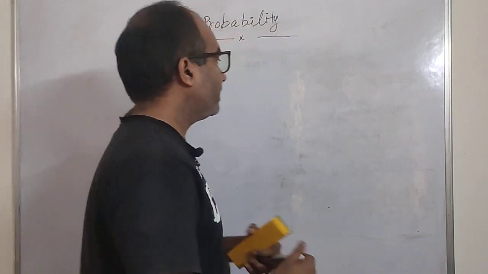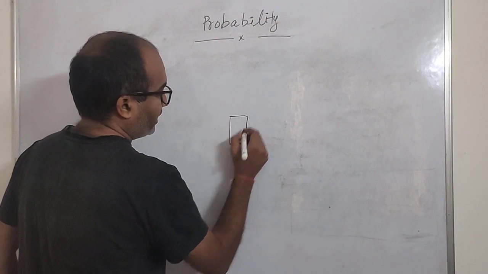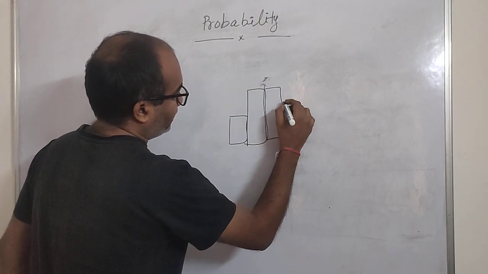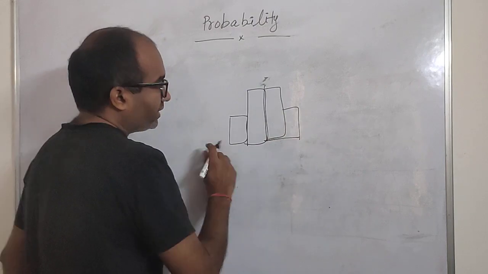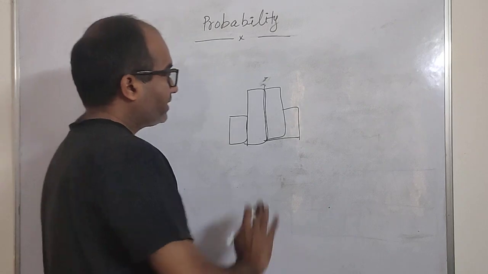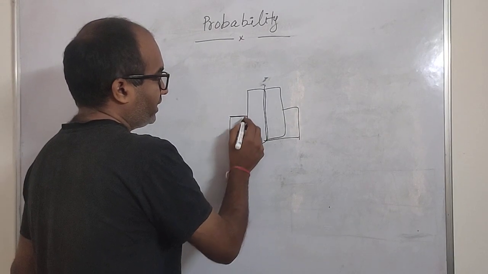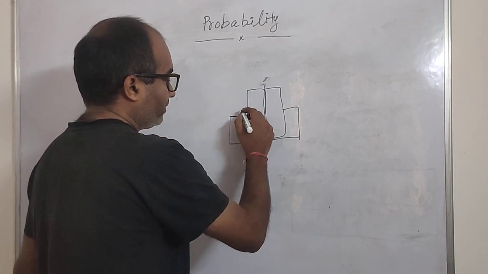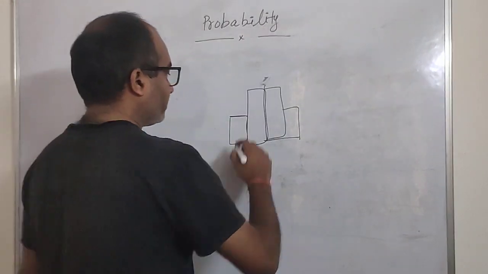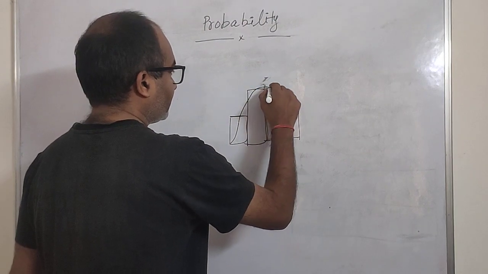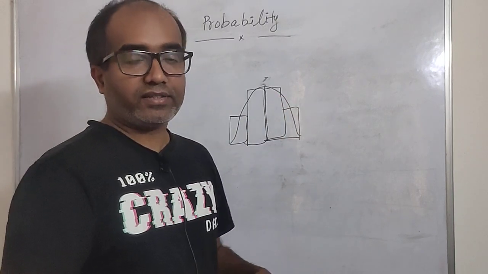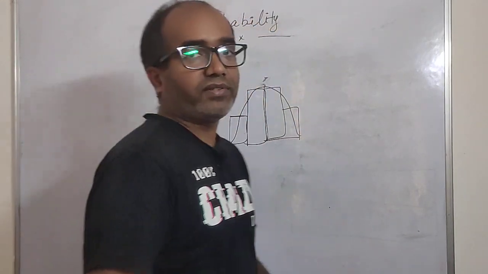In the binomial curve, you saw that there was 1 by 8, then 3 by 8, then again 3 by 8, and then again 1 by 8. So this is the binomial curve. There are certain discontinuities, right? But in case of a continuous variable, the curve will look something like this. It will be continuous. It will not create such rectangular areas. It will create a particular curved area, right?